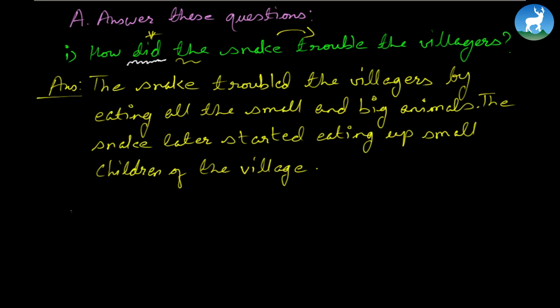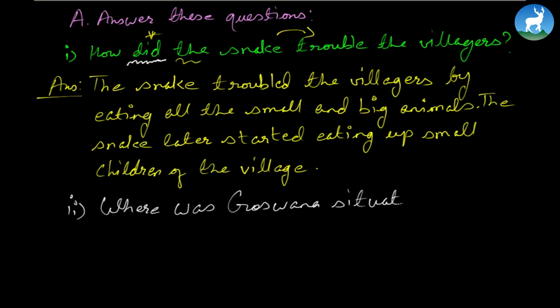Let's go on to the next question here. Where was Goswana situated? Very simple. So where was it that Goswana was situated? Of course, take care of this auxiliary verb, was. Goswana was situated where? See, very, very simple exercise. Goswana was situated on the bank of the Ganga River.